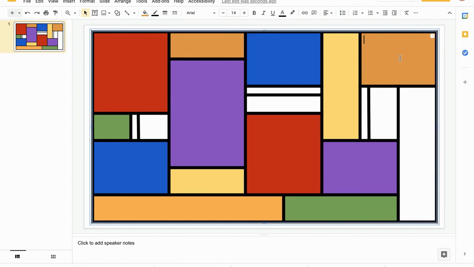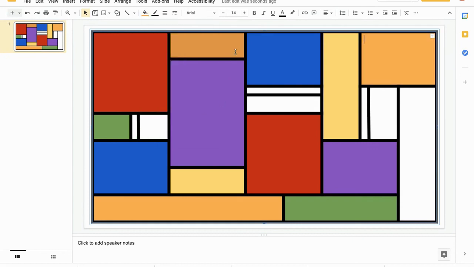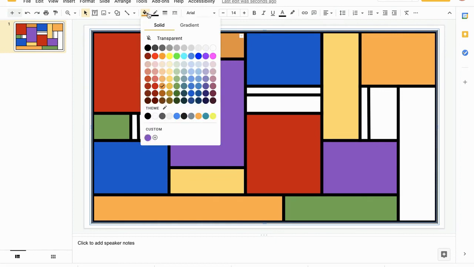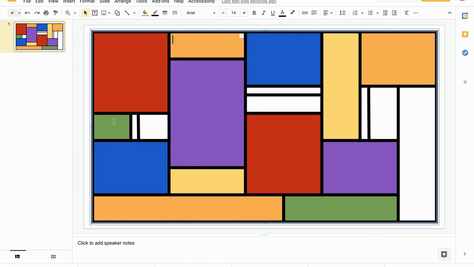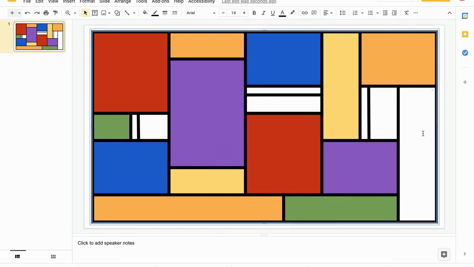That looks like a darker orange. Let's see, which orange did I use? Oh, I think I did the same thing here. Yes, I did. There we go. So we have one more here left to color. So I have red here, but I also have red that's kind of right across. We could have our blue that kind of goes in this upside down V shape where your eye would go. So I think that's what I'm going to do with this one, blue.